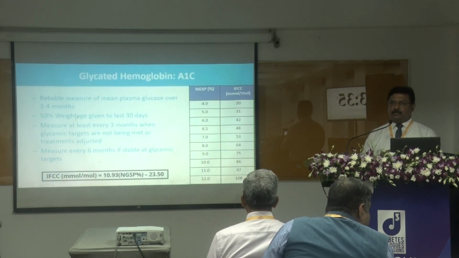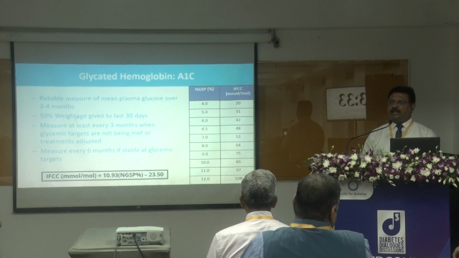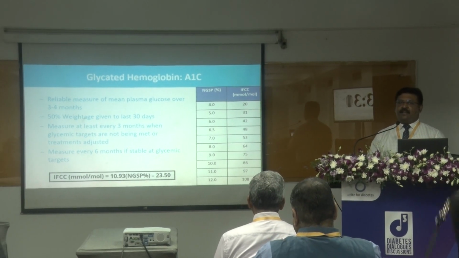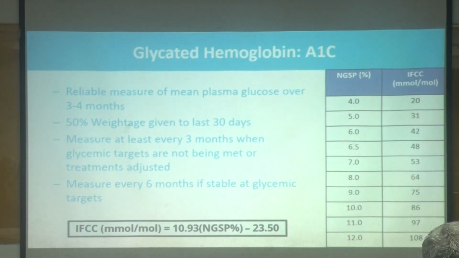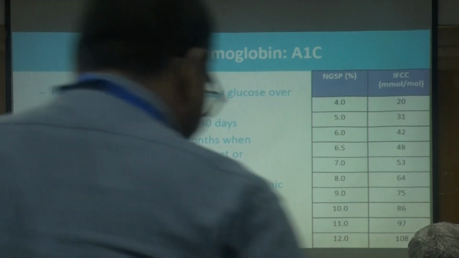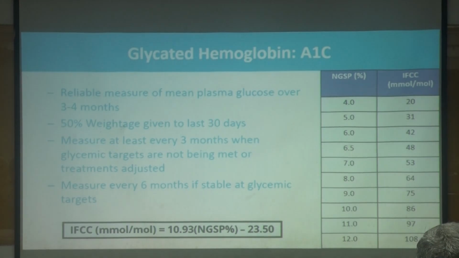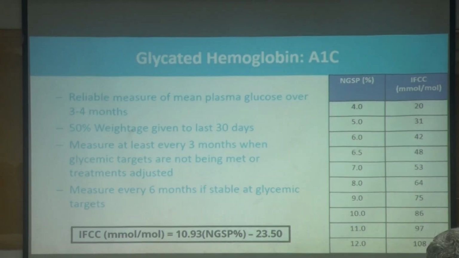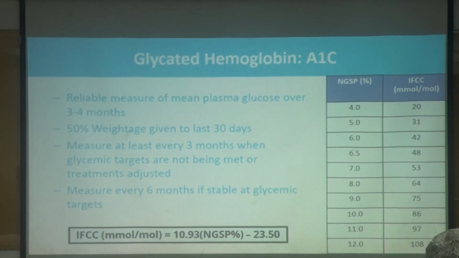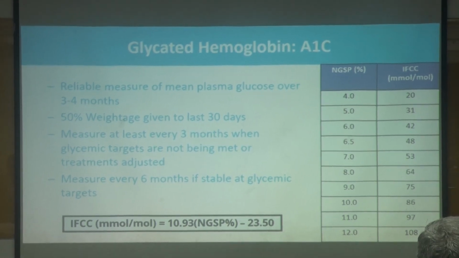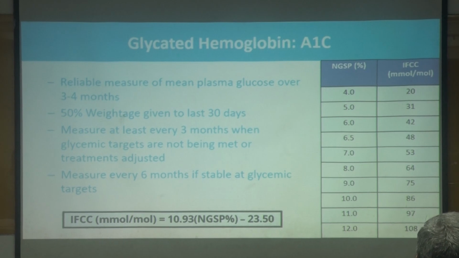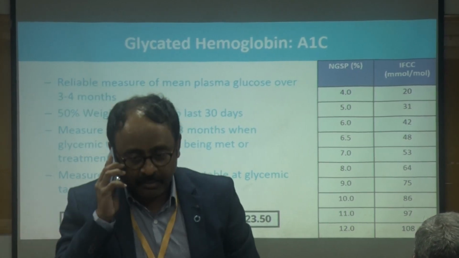So we all now talked about so much about glycosylated hemoglobin. I want to insist that even though the glycosylated hemoglobin, we said it is average of 3 months glycemic control, the 50% of weightage is given to the last 1 month. That is the most important point we should keep in mind. So if a patient is very well controlled, HbA1c, blood sugar is stable, everything is stable, we can do HbA1c once in 6 months, not needed to repeat once in 3 months.